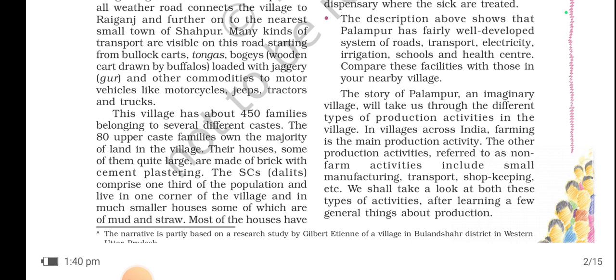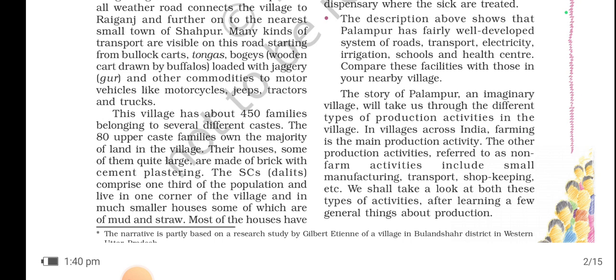As I have already said in the beginning, we are going to understand here the types of production. Okay, production activity. So in villages across India, farming is the main production activity. The other production activities, referred to as non-farm activities, include small manufacturing, transport, shopkeeping, etc. So basically, the other production activities refer to what? Non-farm activities, meaning the activities which are not related to farmland. Okay, so it can include anything. You can see here the examples.